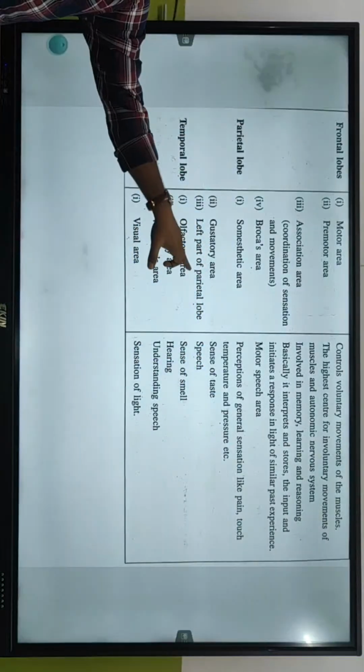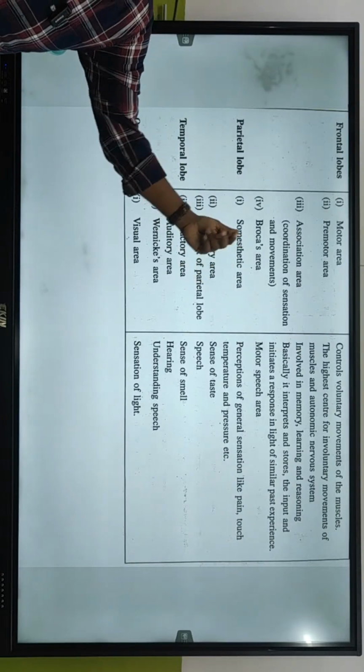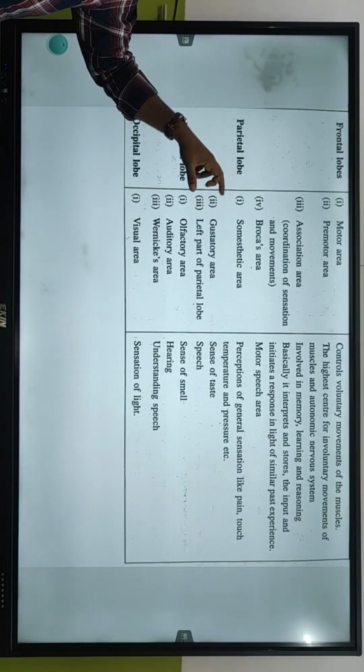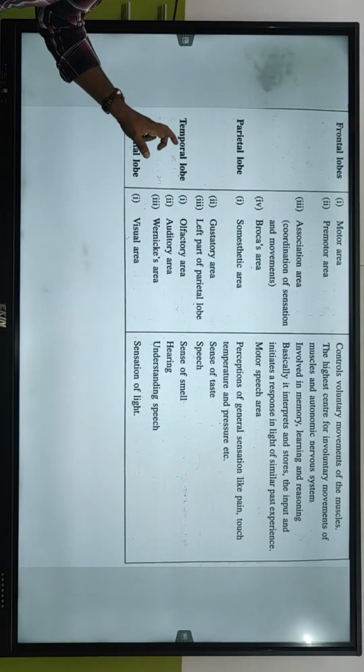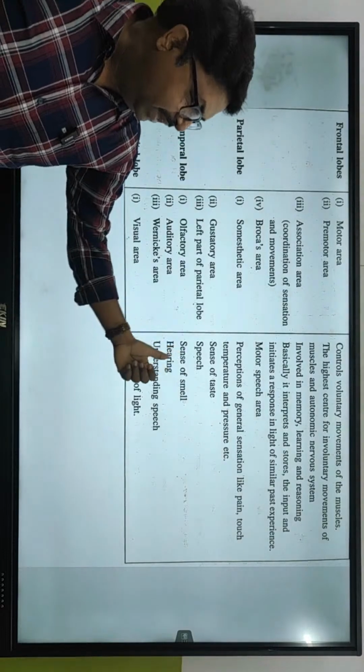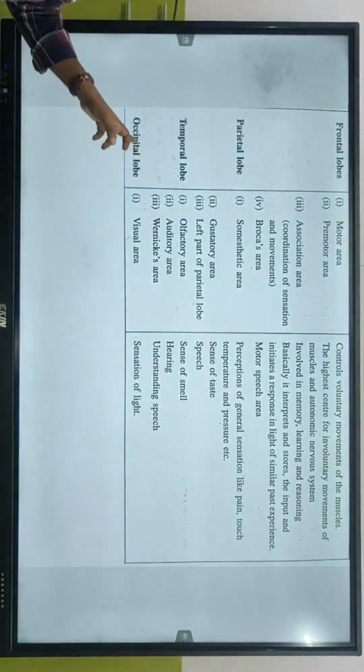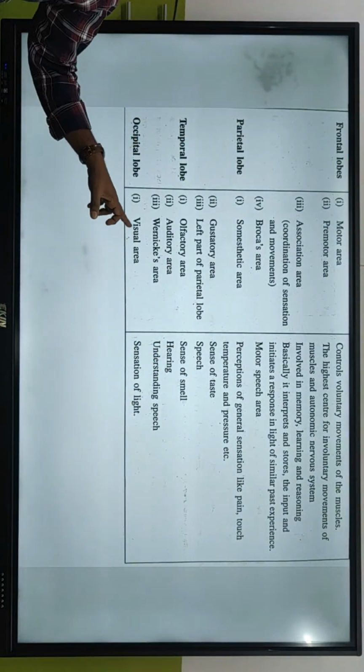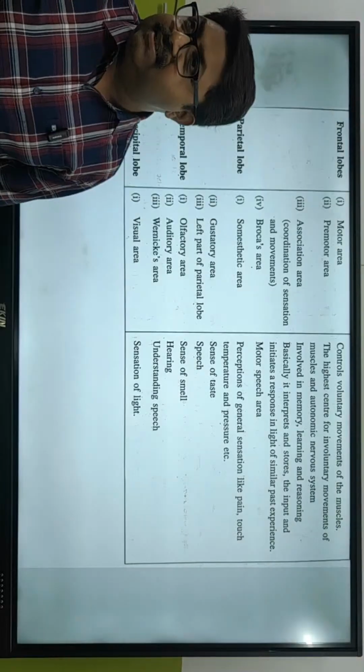ये क्या होगा? इसका क्या नाम होगा? अच्छा, a small section यहां पे है, पैरल लोब में है for speech. Temporal lobe, olfactory area, auditory area, Wernicke's area. Smell, hearing and understanding the speech. And एक ही है occipital lobe में, क्या है ये? Visual area, sensation of light और vision.